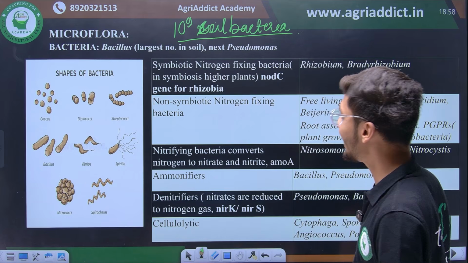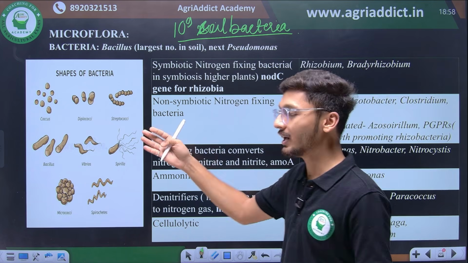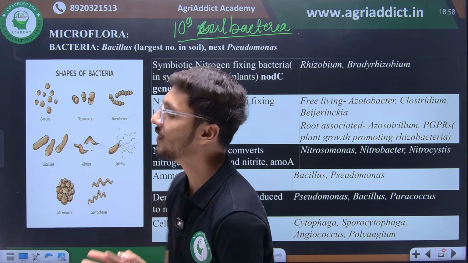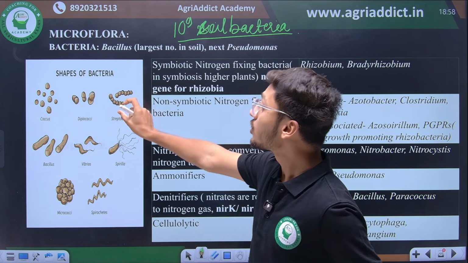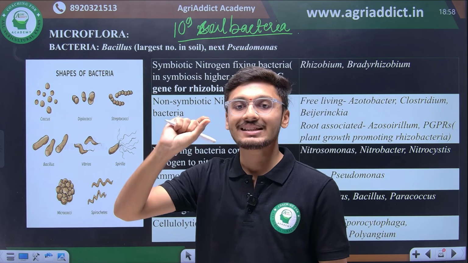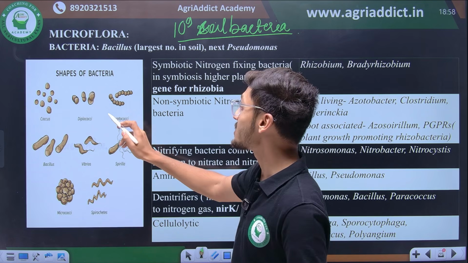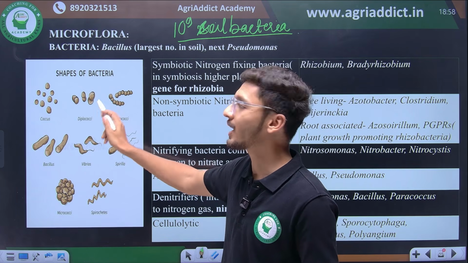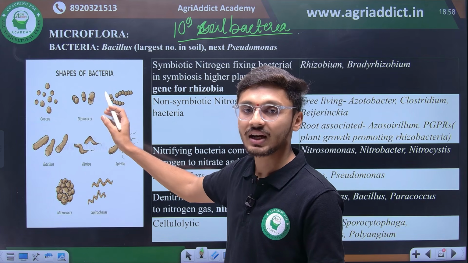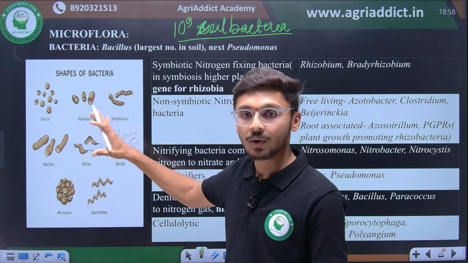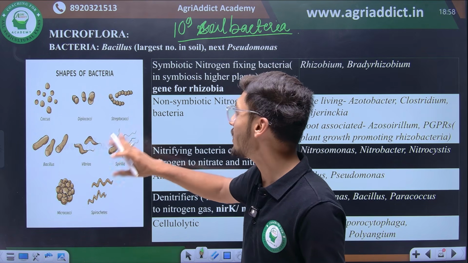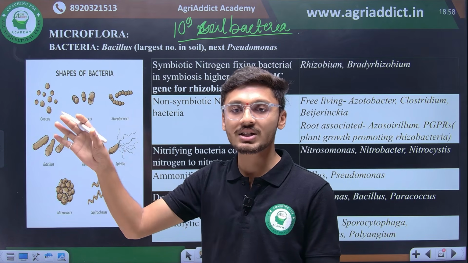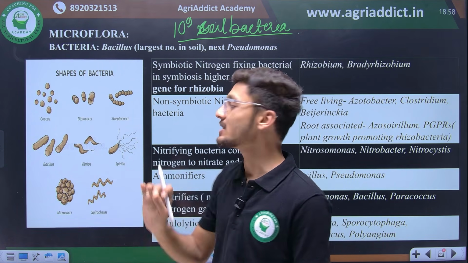Then we have different shapes of bacteria. If any bacteria has a spherical shape, it is termed coccus. If any bacteria has two spheroidal structures connected, it is termed diplococcus. Diplo means di, which means two, and cocci means spherical structures which are connected. Then we have streptococci. When the coccus structures form a long chain of cocci, it is known as streptococcus.